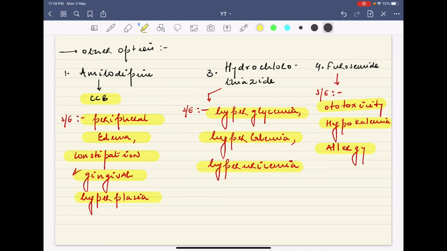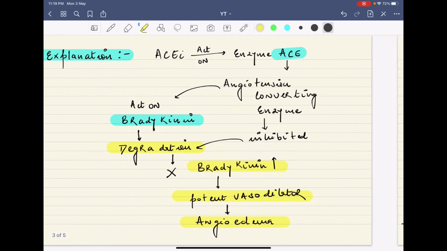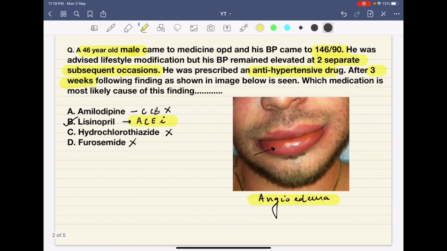Furosemide is a loop diuretic and the side effects are ototoxicity, hypokalemia and allergy. All these drugs have side effects, but angioedema is not one of them. Try to remember that ACE inhibitors have only two most common and characteristic side effects, that is dry cough and angioedema.